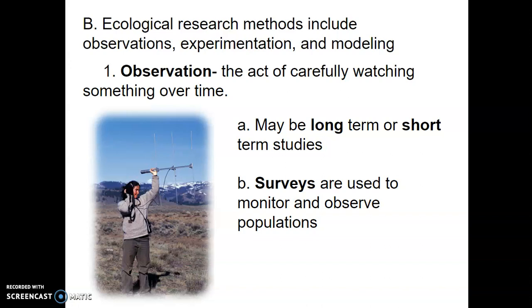There's something called a survey, and a survey can be used to monitor and observe populations. This can be like tagging certain wildlife to see what happens to them over time, to see where they travel to. So some researchers may catch certain sharks or whales or some kind of aquatic life, tag them, put them back down, and then track them over time. Or just take account of, hey, we found this one here, and then you may have found it somewhere else if it's a group of researchers working together.